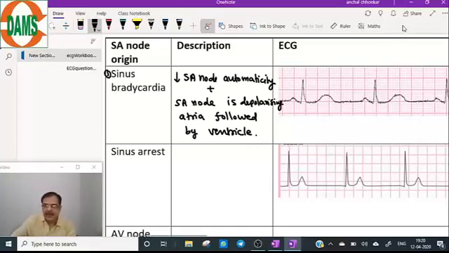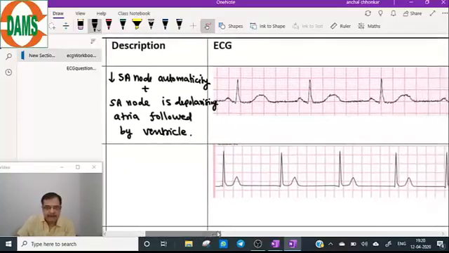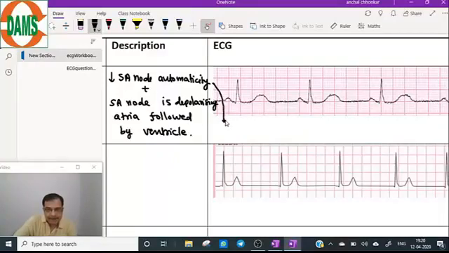First we should know what will be the expected ECG finding of this description. The expected ECG finding: SA node automaticity is reduced. This will translate as heart rate less than 60, plus SA node is depolarizing atria followed by the ventricle.